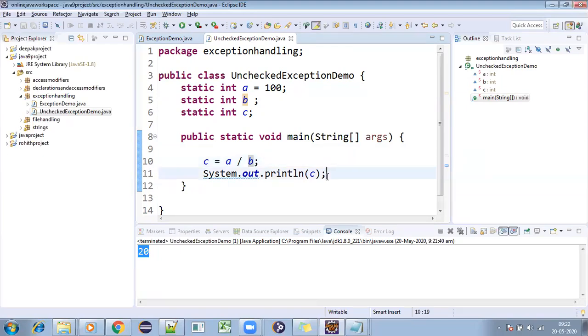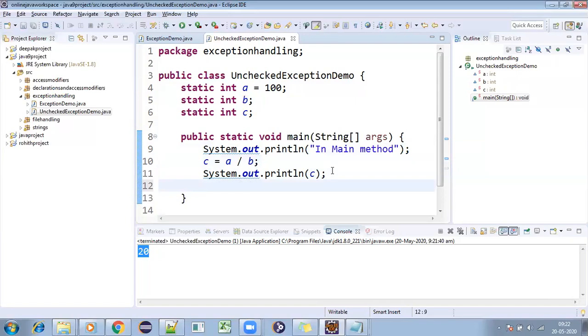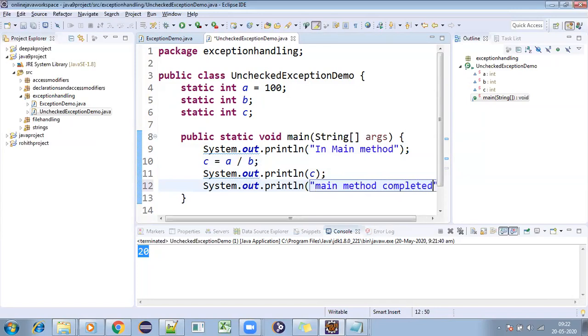Then I'll write System.out.println of in main method, and after that System.out.println of main method completed.